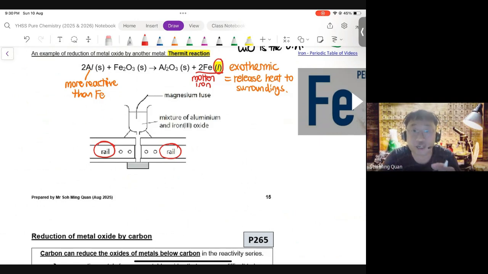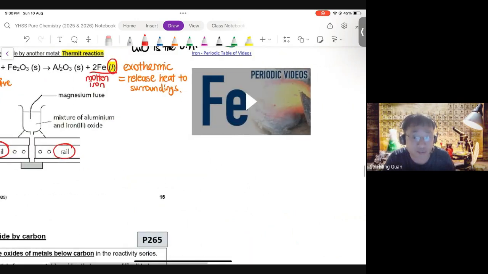So this reaction is called the thermite reaction. It allows you to form molten iron, which flows into the gaps between the rail segments. When it cools down, the molten iron obviously solidifies. It freezes to form solid iron, and that holds the tracks together. All right. So this reaction is called the thermite reaction. I would strongly encourage us to watch this video in OneNote to the right-hand side of this set of notes. It's really, really fascinating to learn more about this reaction.